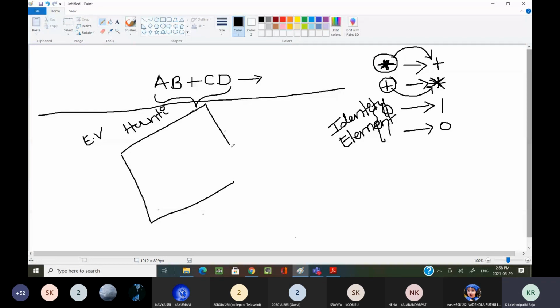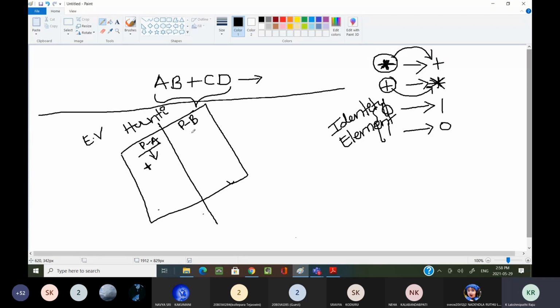Those postulates we can divide into two parts, part A and part B. In part A, all the postulates that you can see are defined using the plus operator.